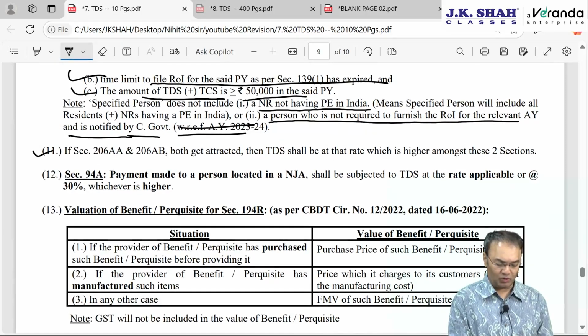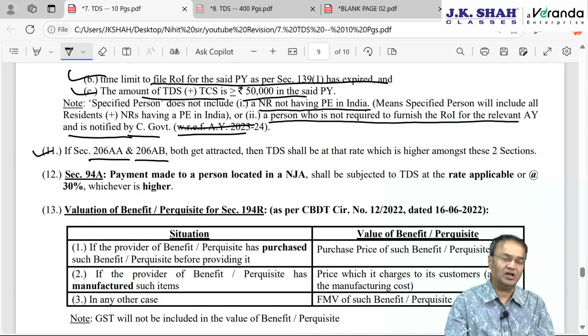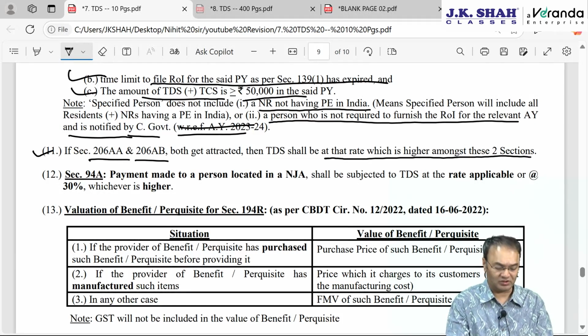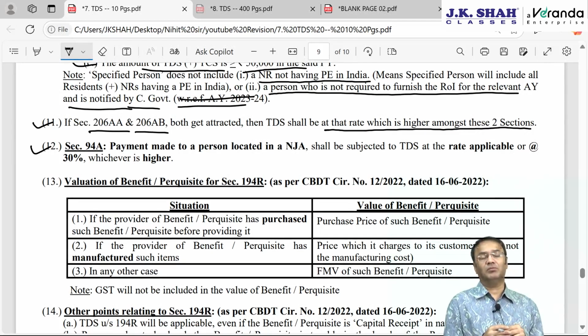Okay. If both of them become attracted, 206AA as well as 206AB, then TDS shall be applied under that section which has the higher rate of TDS amongst these two sections. 94A, which I told you we will discuss in the transfer pricing chapter. Here also in revision lecture, 94A is a payment by a resident person to any person who is resident of a notified jurisdictional area.